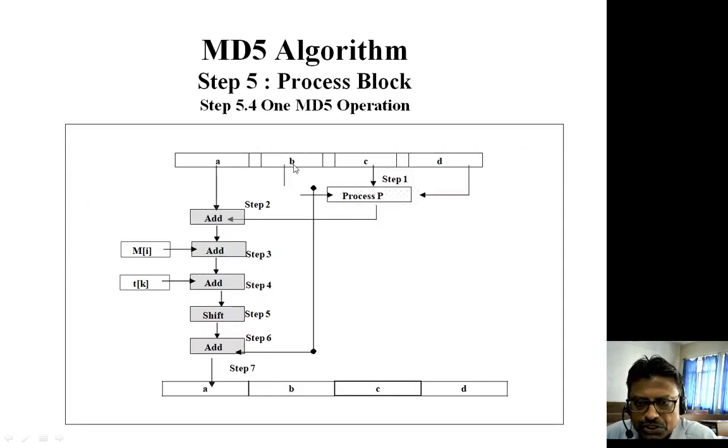You know this is 32-bit, this is 32-bit, and after processing you will get 32-bit, and after adding it with the 32-bit A, you get 32-bit again, and that is why the sub block is also of the size of 32-bit.